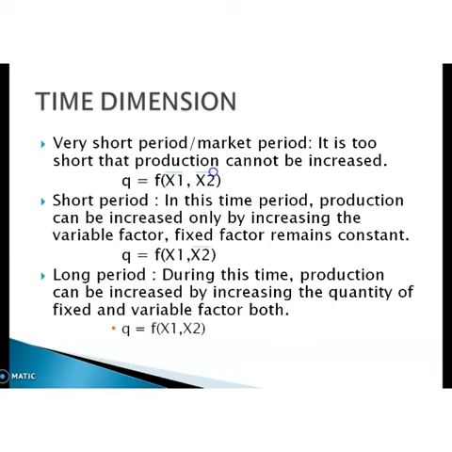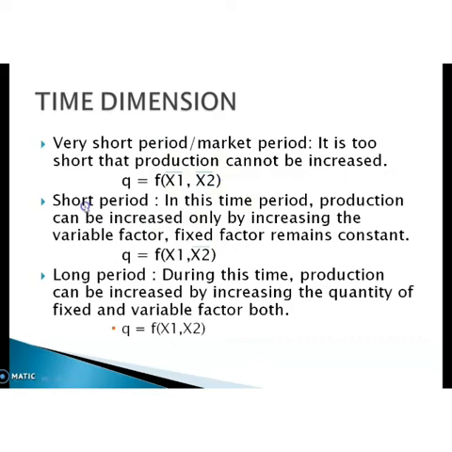Here both factors are fixed, because in this shorter period the producer cannot change or increase the quantity of factors. So here both factors are fixed. Then in this case the production function is Q = f(x1, x2). Here the blue line indicates they are fixed. They are constant. There is no change in factor x1 and factor x2.